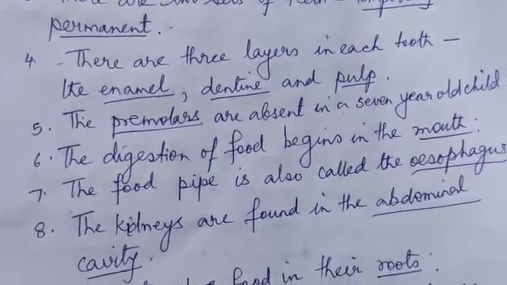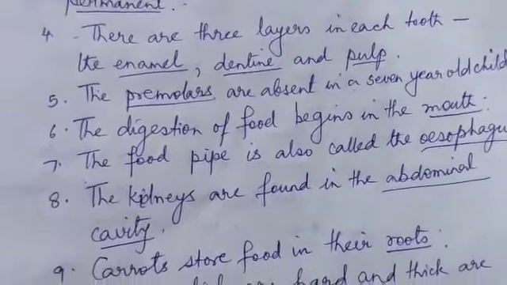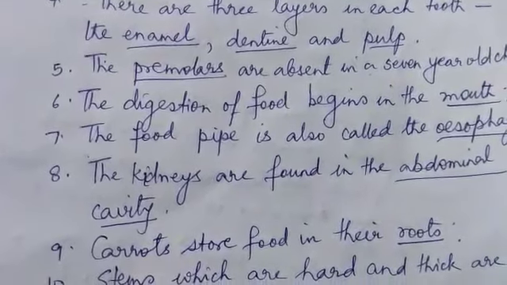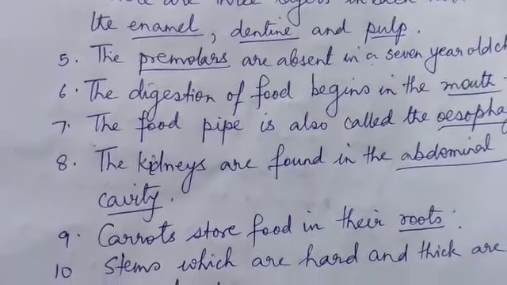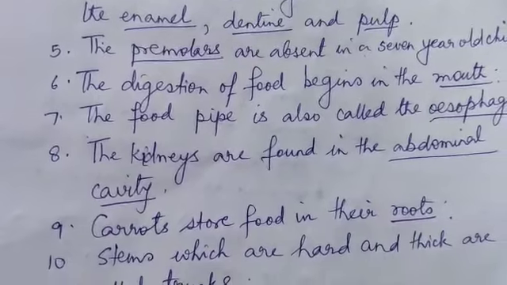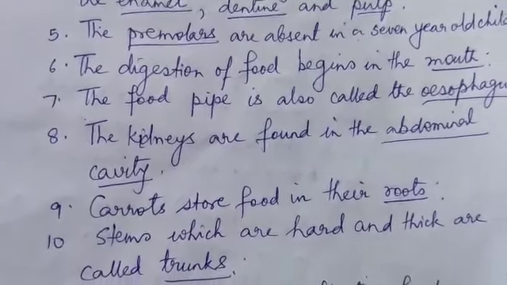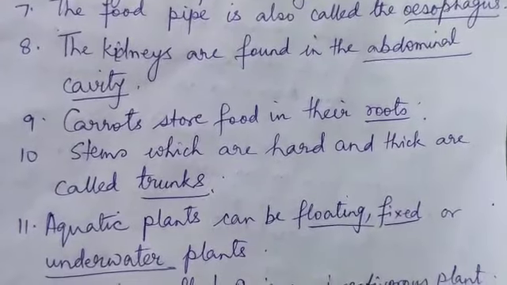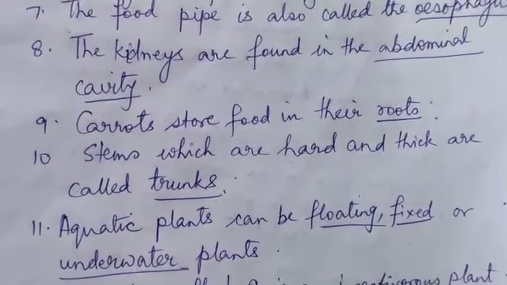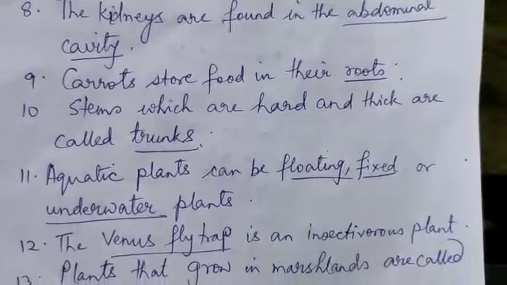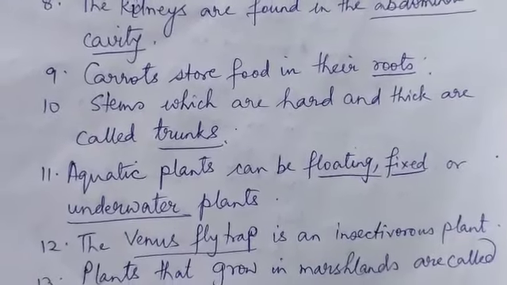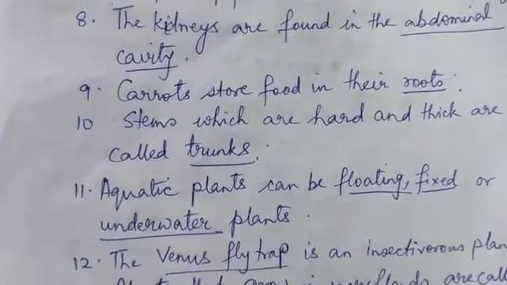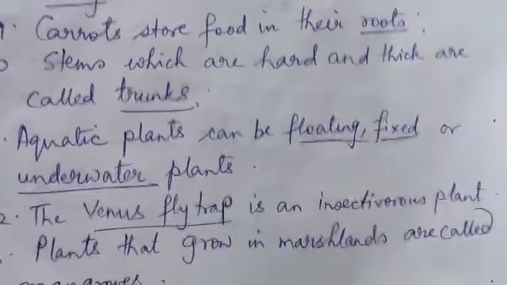The kidneys are found in the abdominal cavity. Carrots store food in their roots. Stems which are hard and thick are called trunks. Aquatic plants can be floating, fixed or underwater plants. The Venus flytrap is an insectivorous plant. You can also write the bladderwort or the pitcher plant.